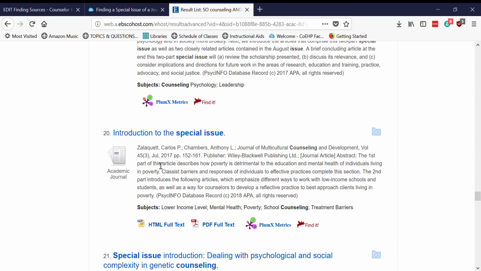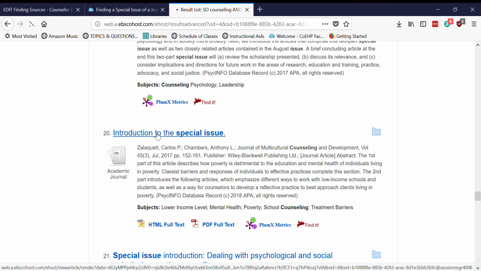So you'll notice that most of the ones that we're finding here are introductions to the special issue. That's because that's usually the only place where you find the words special issue somewhere in the article. So what we're doing is we found the introduction to a special issue, and let's see, I read this, and this is part of an article that describes how poverty is detrimental to education and mental health of individuals, and this sounds like what I want.